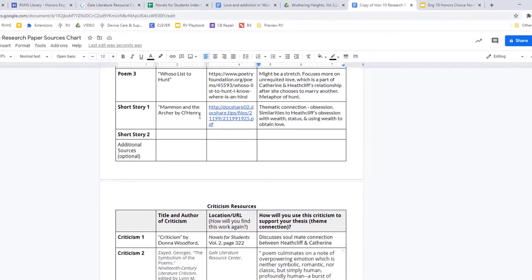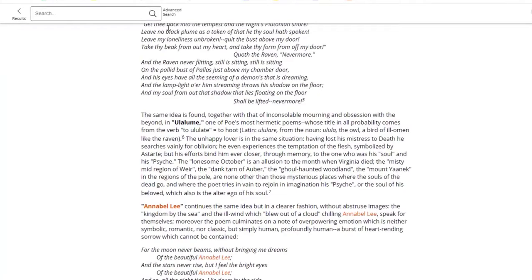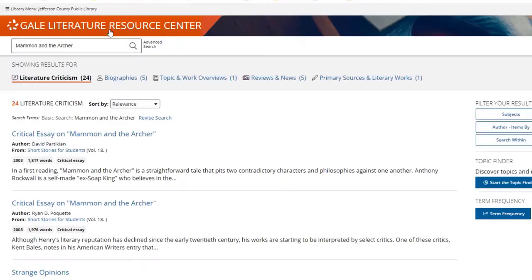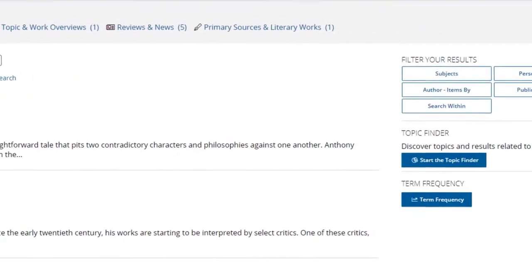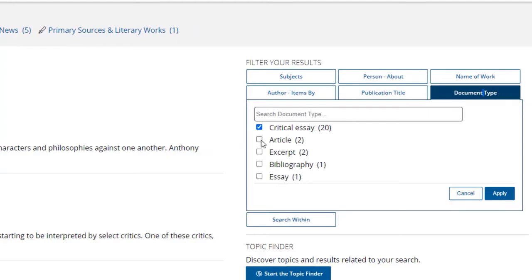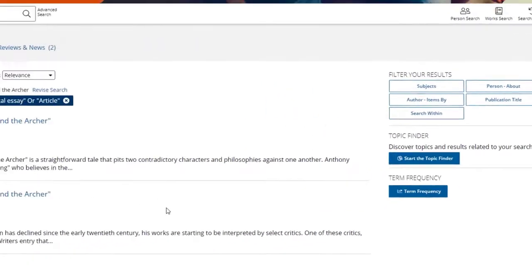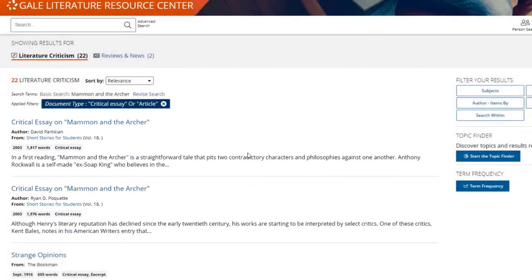You will need to be similarly persistent when looking up criticism for your short story. I'm going to highlight the title of my short story, search for it in the Literature Resource Center. I only get 24 results at first, so I'm not going to do the name of work filter. I will just filter for document type. And obviously I will start with these criticisms at the top that focus specifically on my short story, but I may need to skim through some of the other critical essays that discuss numerous short stories by this author.